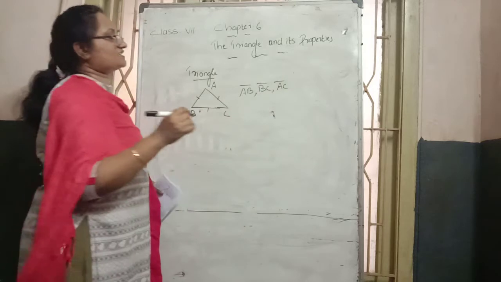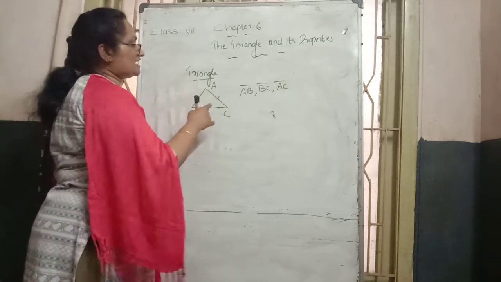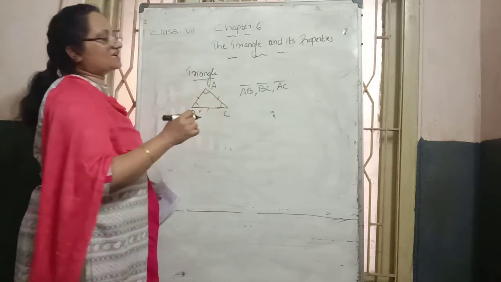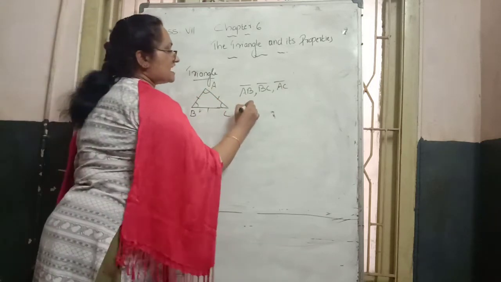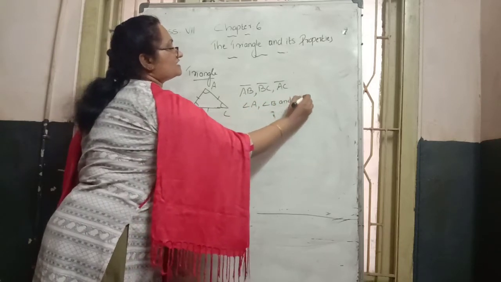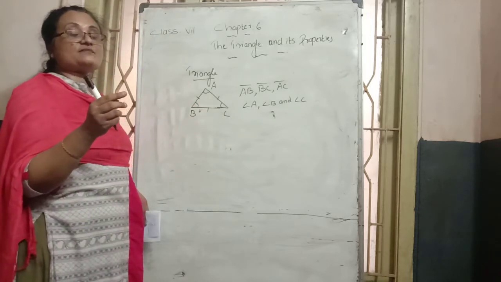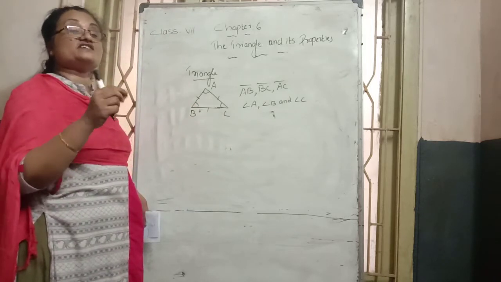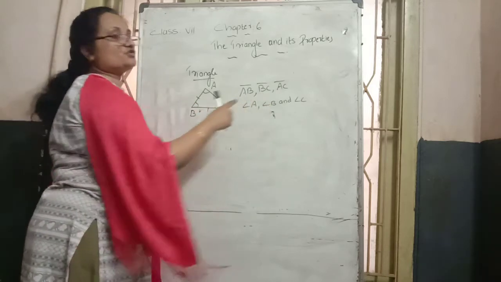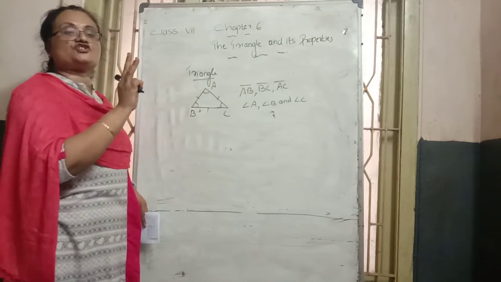How many sides does a triangle have? Three sides. How many angles? Three angles: angle A, angle B and angle C. Usually in higher classes, when reading angles, we use three alphabets. Here we are using only one alphabet.